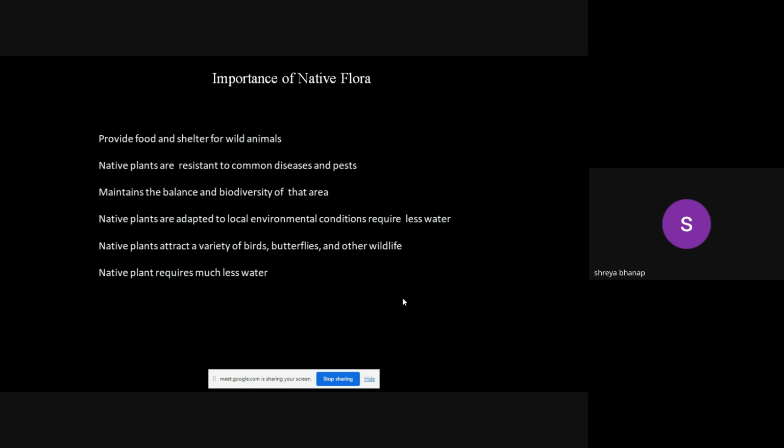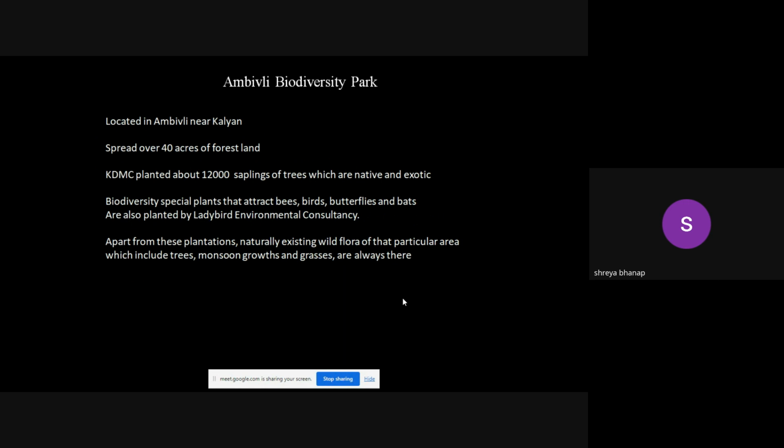Now, if you are going to plant some gymnosperm in an area like Maharashtra, then again it will be difficult to grow them. But if you plant mango trees or ficus trees in that particular area, they will easily grow. So one has to study the local environment and the local climatic conditions of that area, and then think about the indigenous plants from that area, and then go for the plantation.